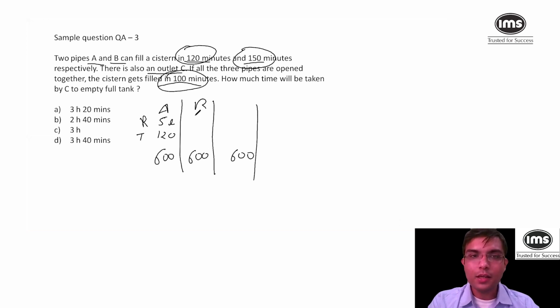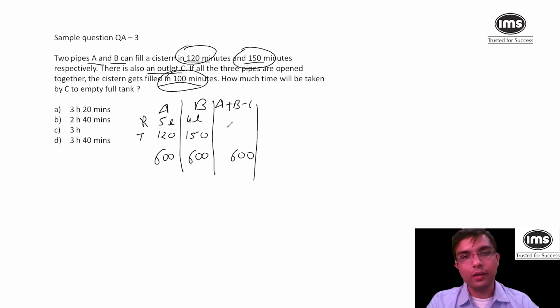Now for B, 150 minutes is the time taken. So what is the rate of B? It will be 4 liters. And when A plus B minus C, all of them work together, the time is 100 minutes. So this will be 6 liters because 6 liters, 100 minutes, it will be 600 liters.